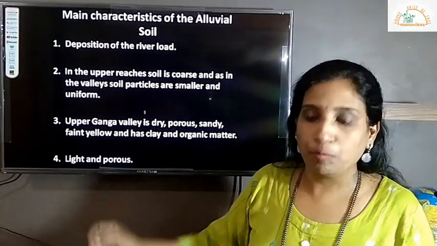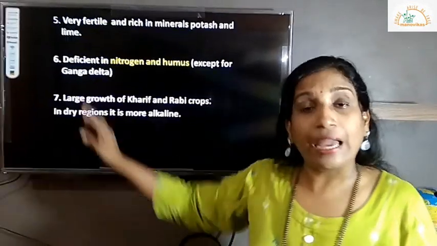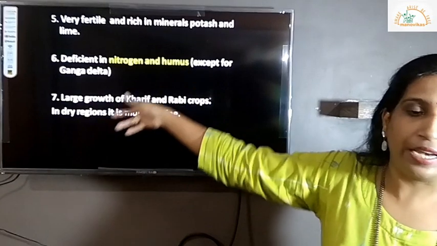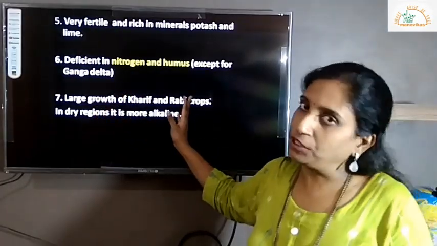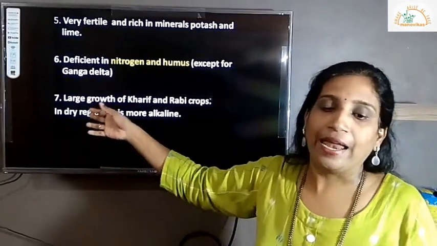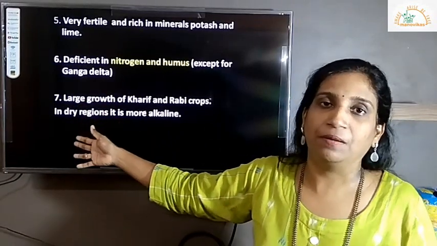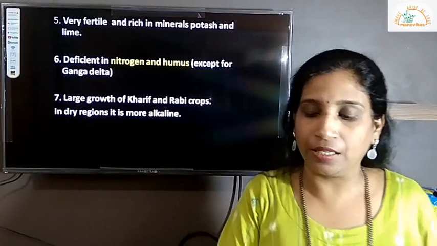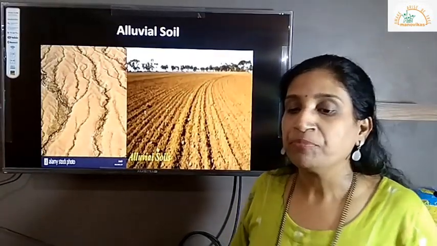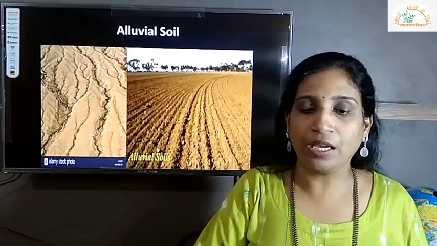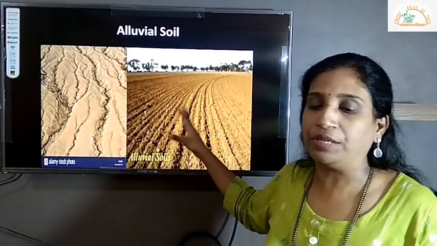So it is light and porous. Again it is very fertile, as I told you, and rich in minerals like potassium and lime, deficient in nitrogen and humus, and people can grow a lot of crops here. It is highly cultivable land in India. So this is the picture of how alluvial soil looks. This is how it is.